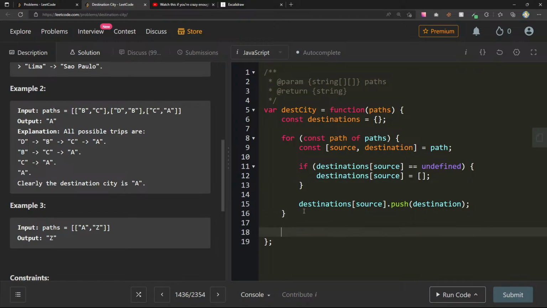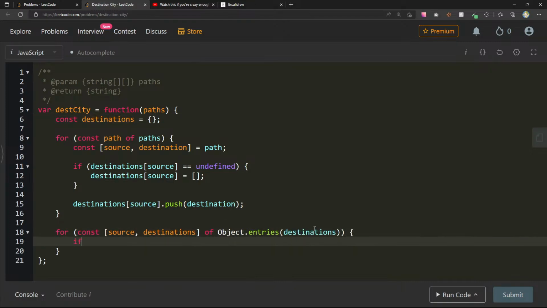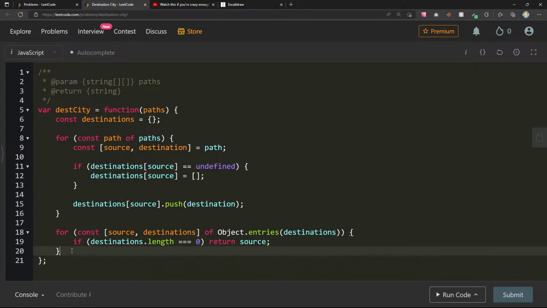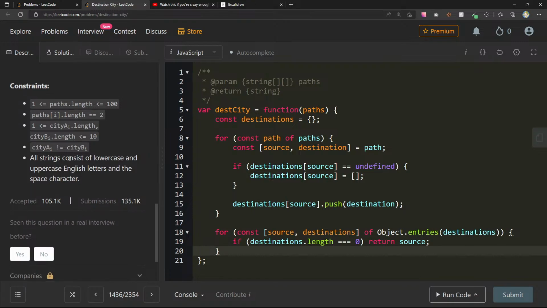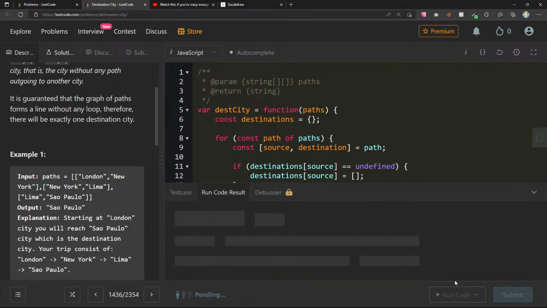So we should end up with an adjacency list, and now we just want to find the one that doesn't have any. I think what we can do is go through each one, for const source, destinations of Object.entries of destinations. Here we can say if destinations.length is equal to 0, return source. I think we can do this, and it's guaranteed that there will be exactly one destination. So I'm curious to see what this sends over.